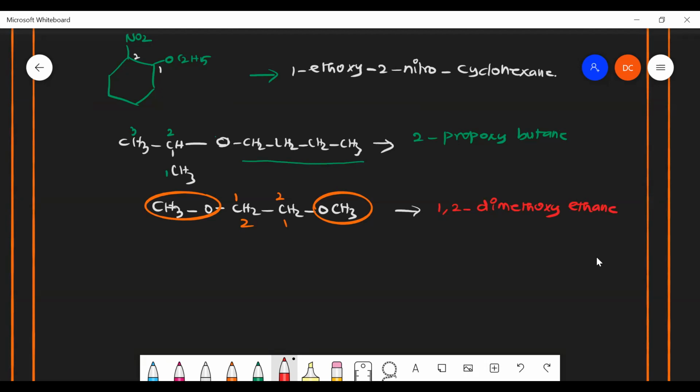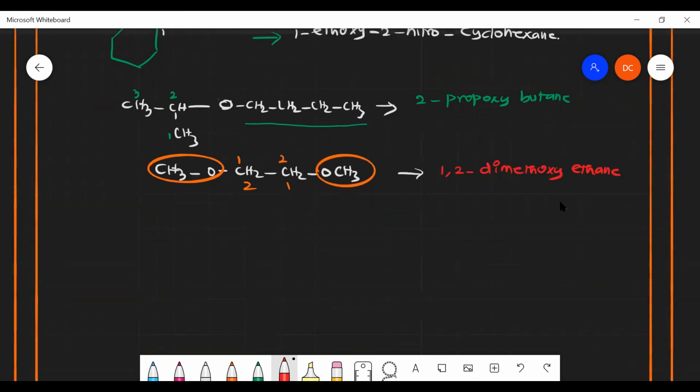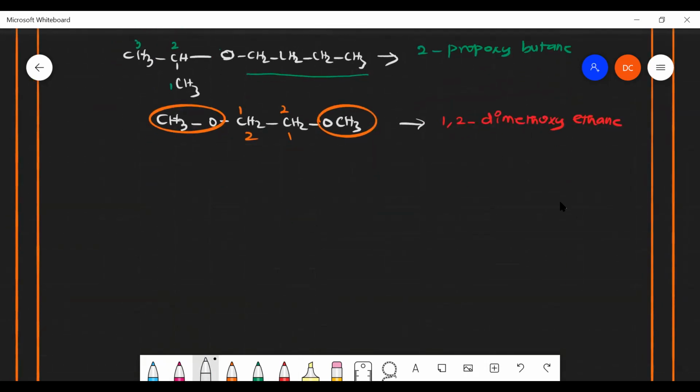Is that clear? Yes, sir. CH3O, CH2, CH2Cl. How will you name this? Just try it, no problem. Where do you have to start the numbering? Where do you have to give the preference for numbering? The carbon attached to that oxygen. CH3O, okay, sir, 1, 2. Very good. So 2-chloro. Am I right? 2-chloro.